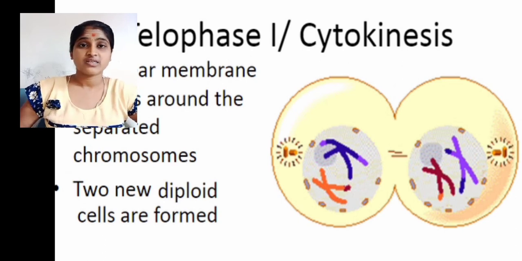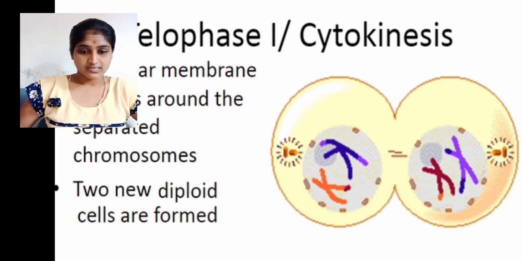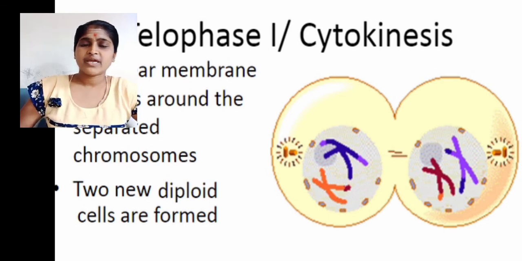We finally get two haploid daughter cells. Nuclear membrane and nucleolus reappear, each containing one chromosome of each homologous pair.